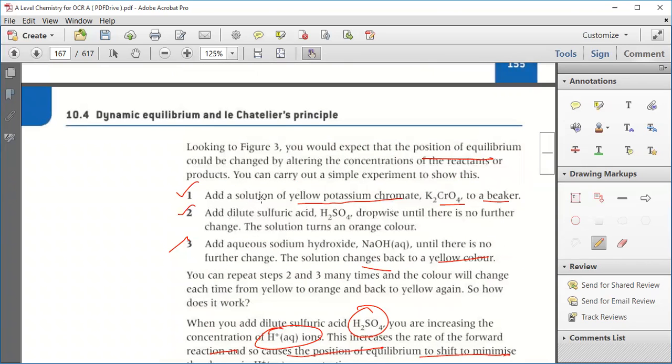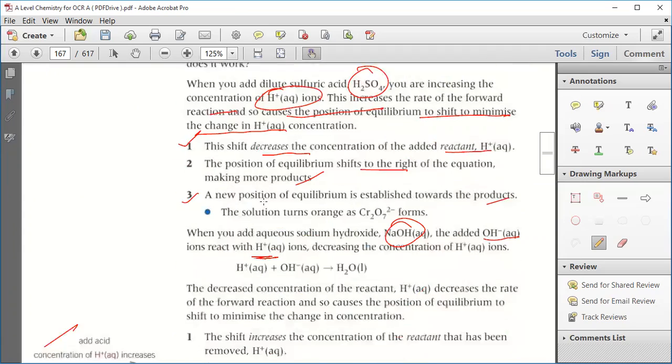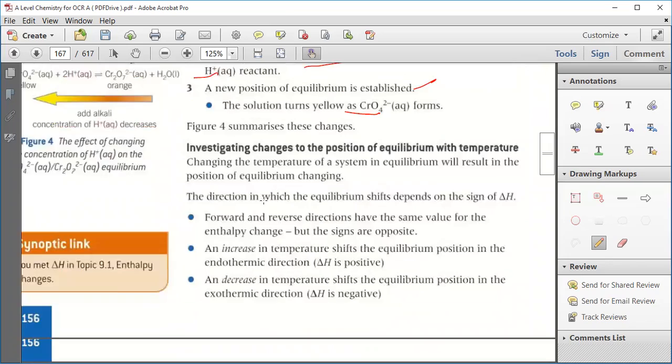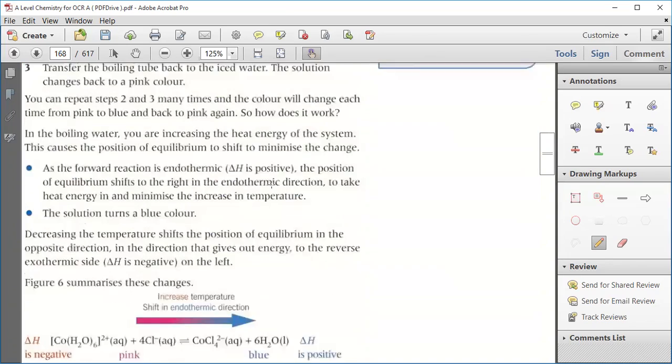Okay, so this is all about how concentration changes the equilibrium. The Le Chatelier principle explains how a change in concentration will change the equilibrium, how the rate of reaction will be affected, and how the equilibrium will be shifted. Now in the next class we will discuss the effect of temperature on equilibrium, and other things.